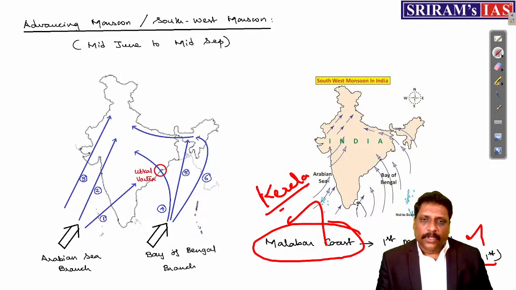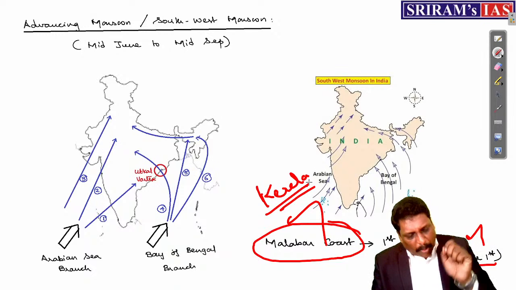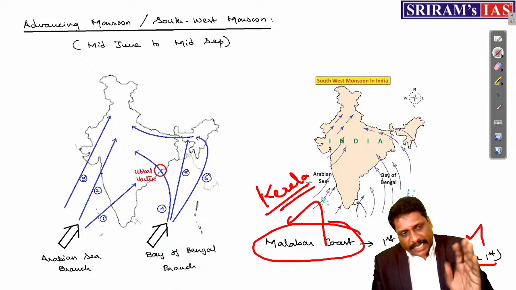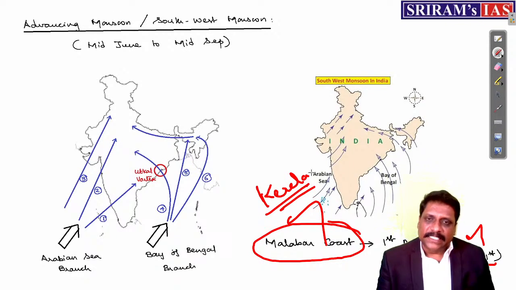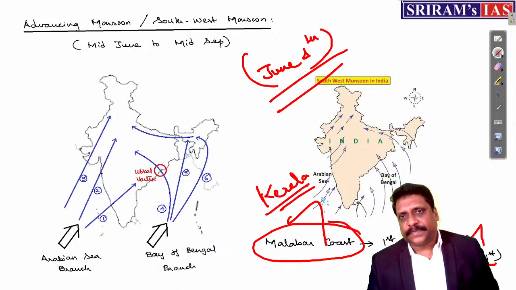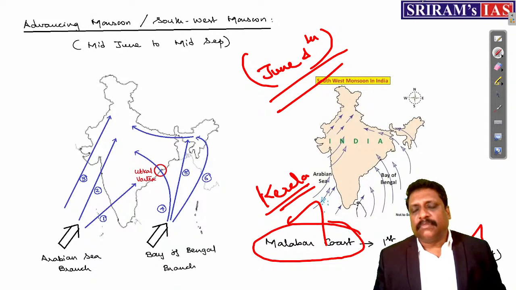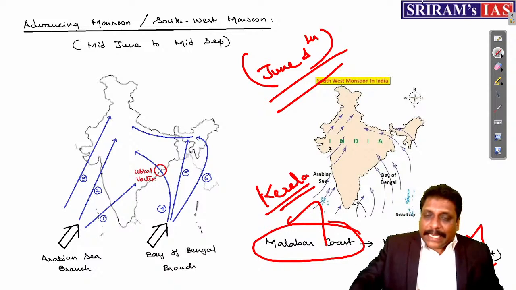So Kerala or the Malabar coast is the first place in mainland India the monsoon enters. It is the gateway of the southwest monsoon in India. Malabar coast, when? June 1st. This year it is anticipated to come on June 4th. It is delayed by around 3 days. It should come on the first, it is coming on the fourth. That is also an anticipation. Am I right? So normally a slight delay.